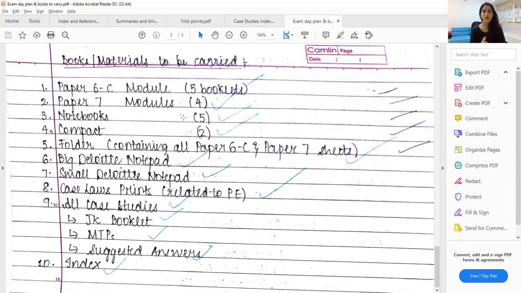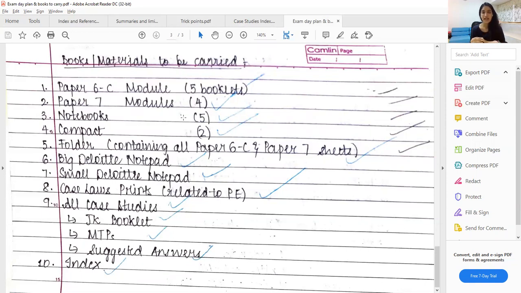So for example, of all the 5 case studies, if there's one case study whose topic you do not have a lot of understanding of, or you think it is not covered in your module, or it is very, very tricky and you won't be able to do it within a 1 hour period, then you eliminate it altogether.